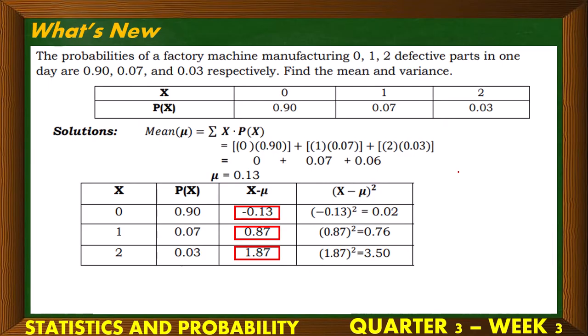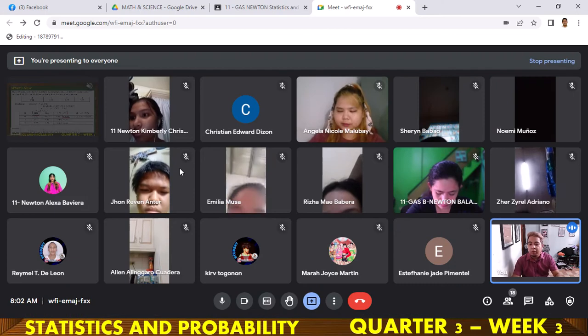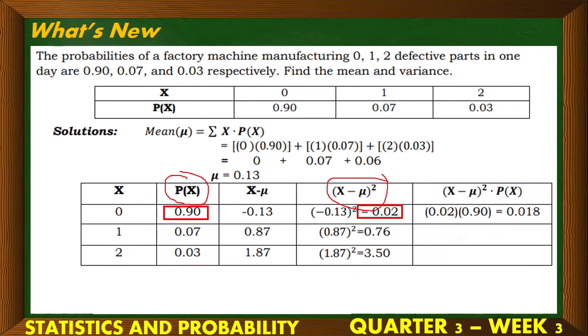So, next we add another column, wherein we multiply the last column we solved one by one by the probability. So, multiplying them, 0.02 times 0.90, we have 0.018. When we round it up, what is 0.018, class? Round it up into 2 decimal places. That is 0.02.